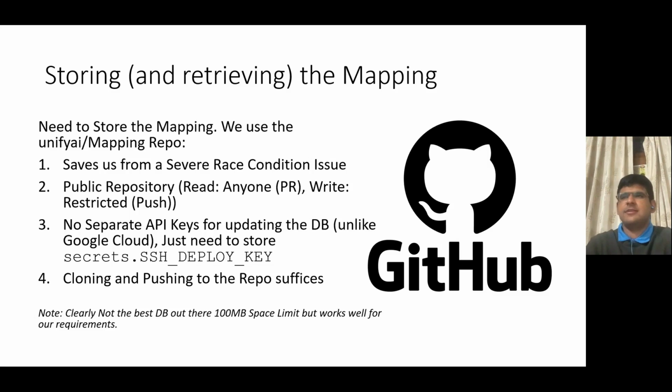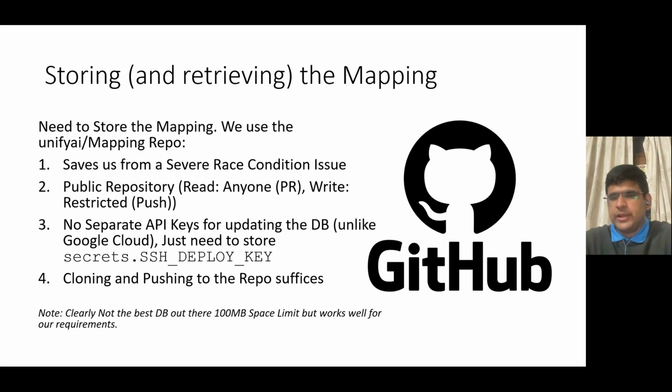Since the update mapping subroutine requires the mapping for an older commit in the history in order to generate the mapping for the current commit, I would need to store and retrieve this mapping. Therefore, we need a mechanism to store and retrieve this mapping on each commit made to the repository. So we use the unify AI slash mapping GitHub repository for this purpose.